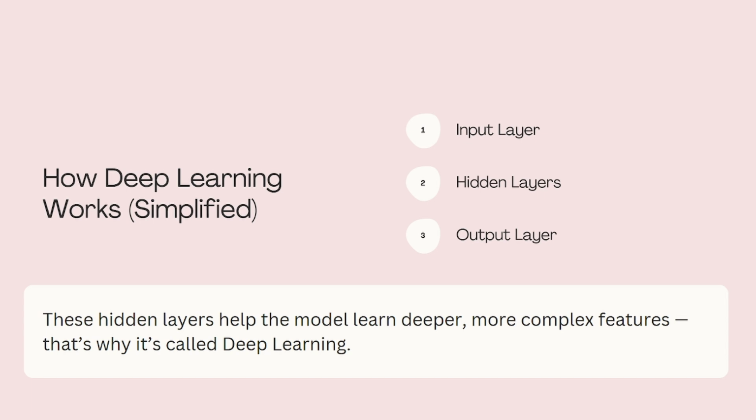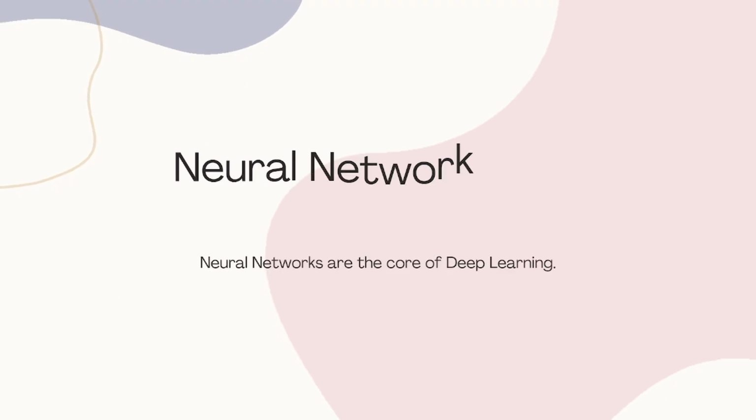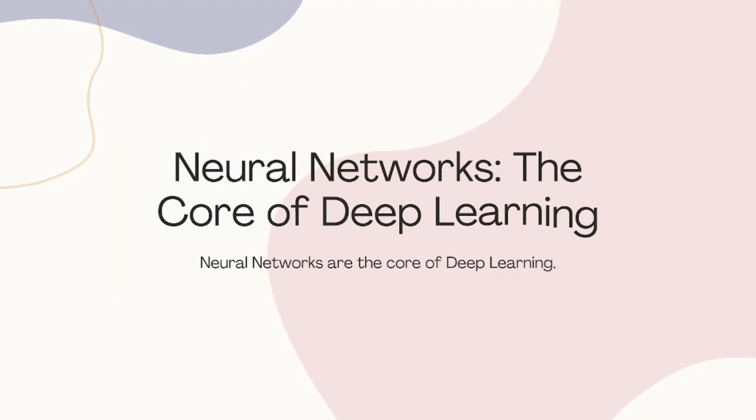Neural networks are the core of deep learning. Each neuron takes input, does math, and passes it on to the next. These neurons are organized in layers. More layers equals deeper network equals more powerful model. A neural network with just 1 or 2 layers is called shallow, but modern deep learning models have dozens or even hundreds of layers.